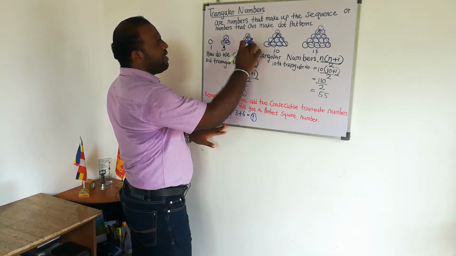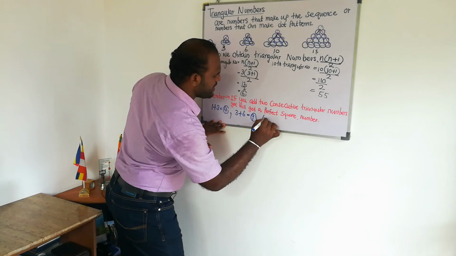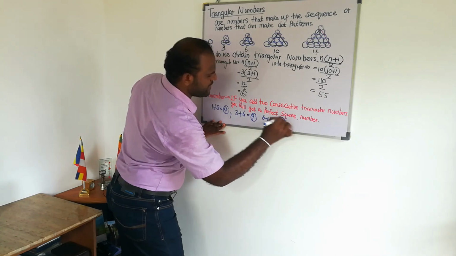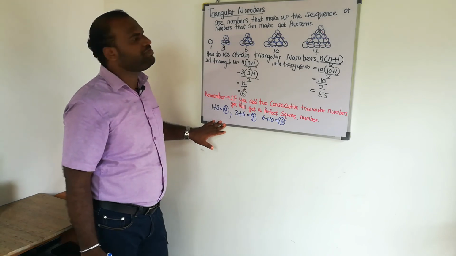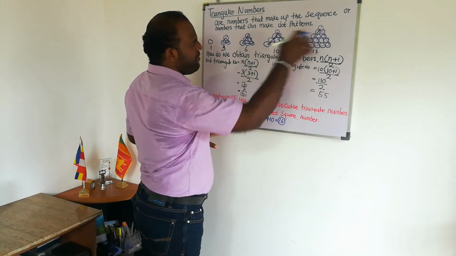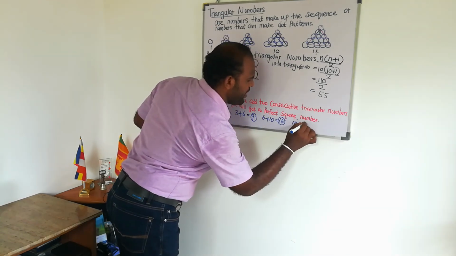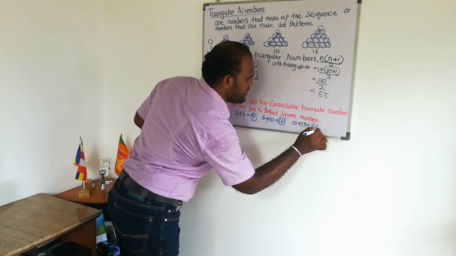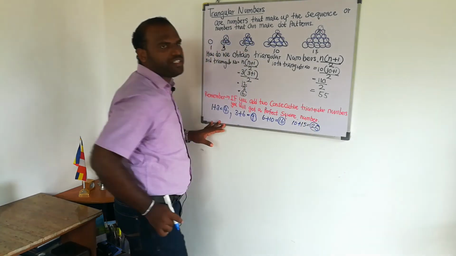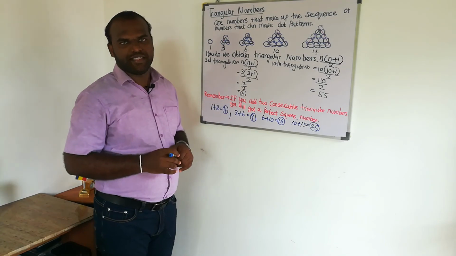The third triangular number and fourth triangular number, 6 plus 10, is 16. 16 is a perfect square number. And the fourth triangular number and fifth triangular number, 10 plus 15. The result is 25. 25 is a perfect square number. Okay, I hope you understand this.